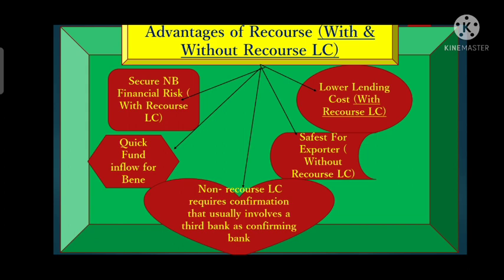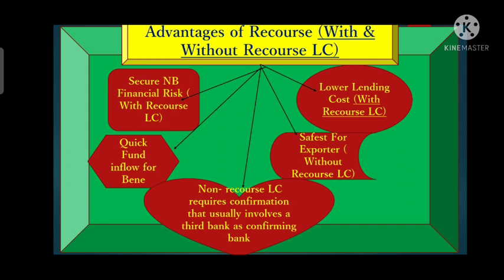If the LC is on a with recourse basis, it means the nominated bank has the right to get the claim back from the exporter whenever there is a default. So here the nominated bank has the right. It is one of the advantages, where the nominated bank's financial interest is secure under a with recourse LC.